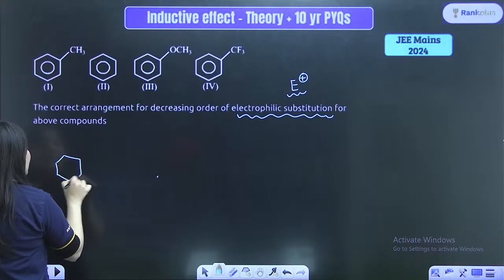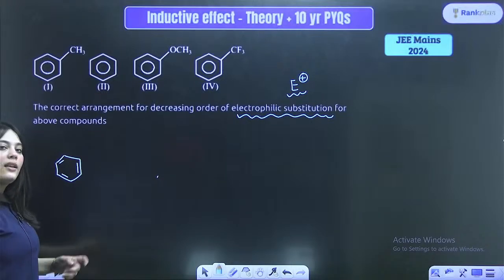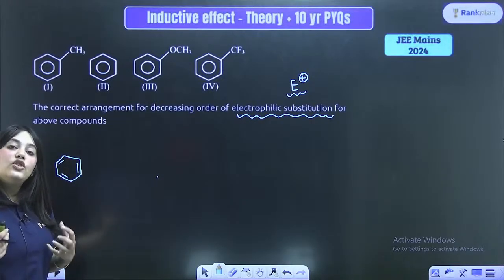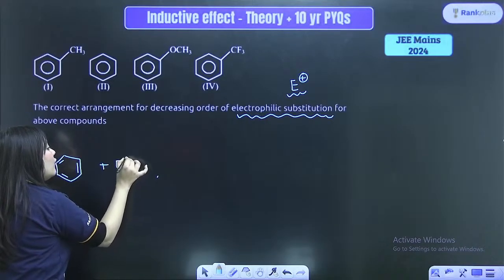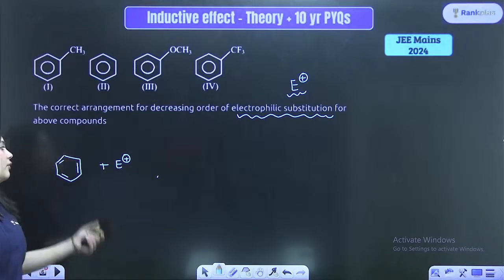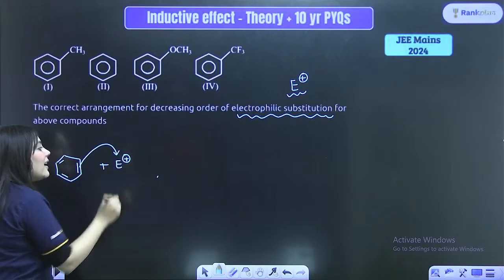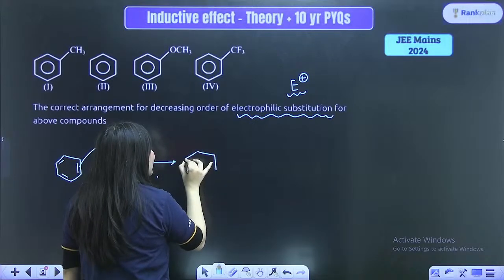This is a benzene ring, made up of so many pi electrons. There are so many pi bonds here, and pi bonds are electron rich. So whenever an electrophile is in the vicinity of the benzene ring, these pi electrons attack this positive charge.